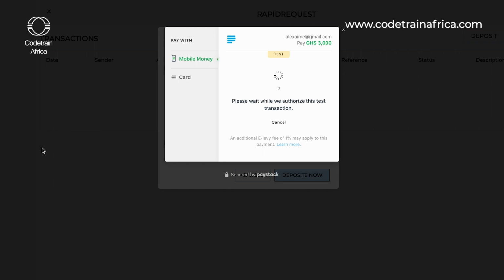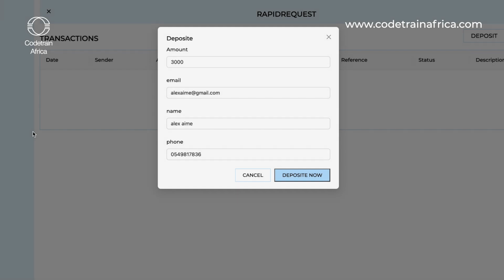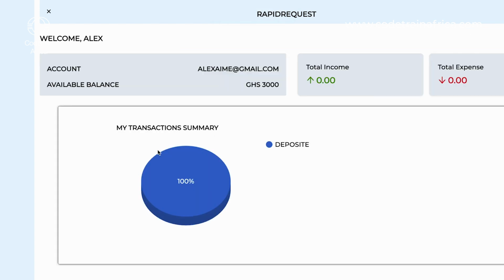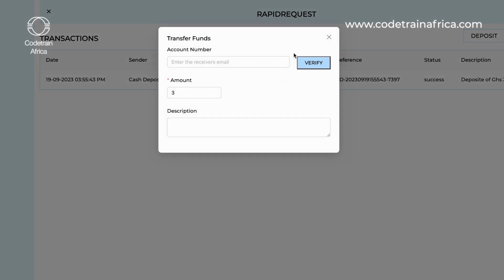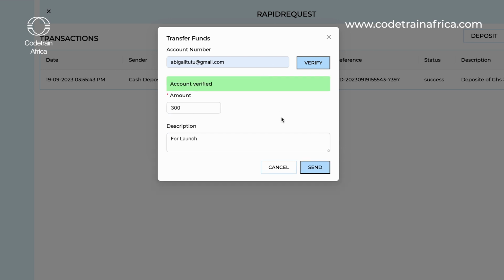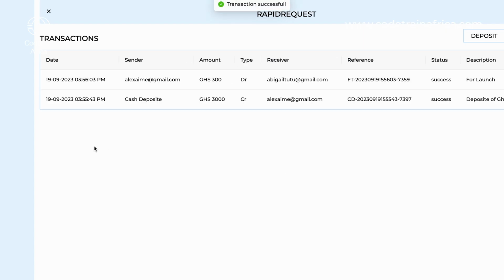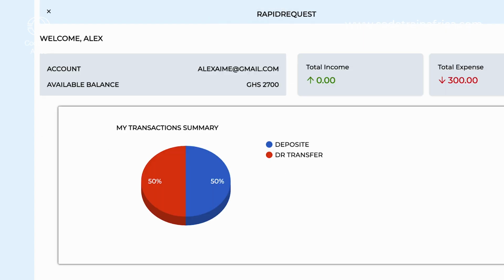So now you want to transfer funds. This is just a basic transaction, transferring funds from your account to someone else's account. Obviously, if the person does not have an account, the person cannot be verified, which means that you can't make a mistake, okay? And the account here is in terms of email. So I sent money from my account to my colleague, my partner Abigail's account, and then she received the money. You can see the same amount that was sent is what she received.